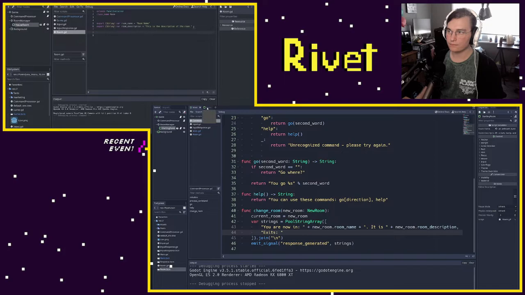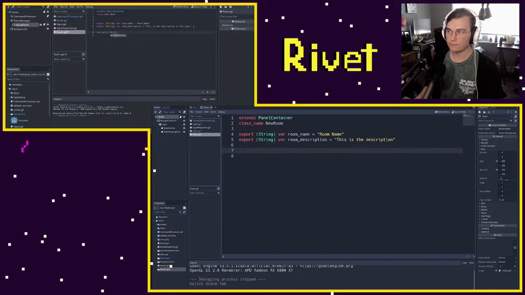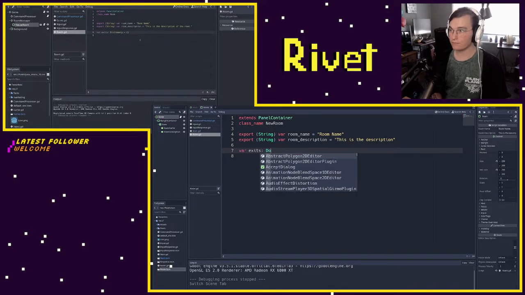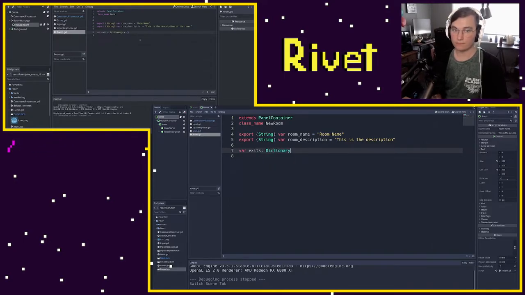So I'm going to say variable exits, and this is going to be a dictionary, and we'll just make it an empty dictionary for now. Now, we could make this an export variable that you would be able to edit from the editor, and we might do that in the future, but I think we're going to try and do it from code right now.